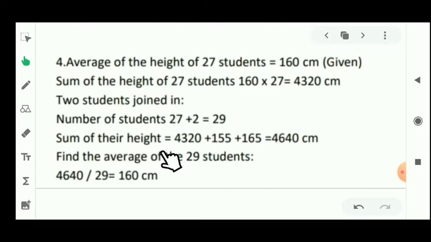So the sum of their height will be 4320 plus 155 plus 165, that means 4640 centimeter. So the average of 29 students will be 4640 divided by 29. That means 160 centimeter.